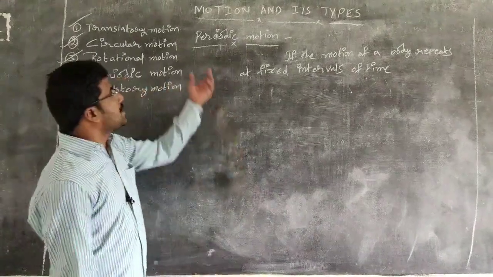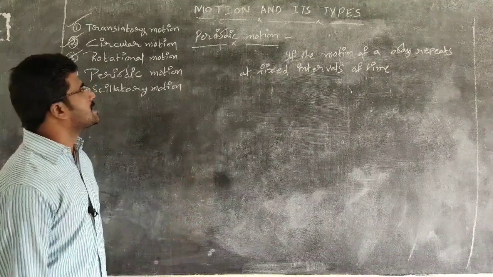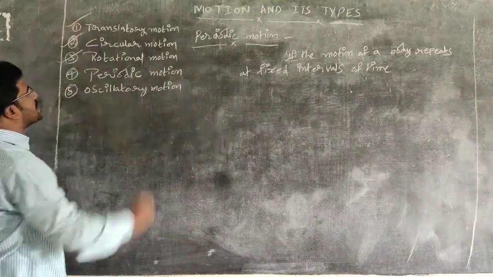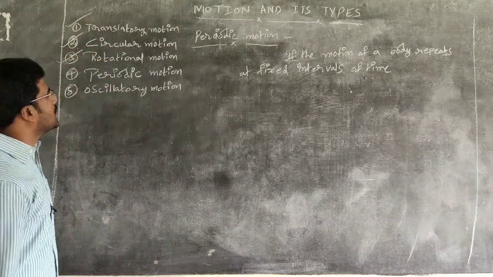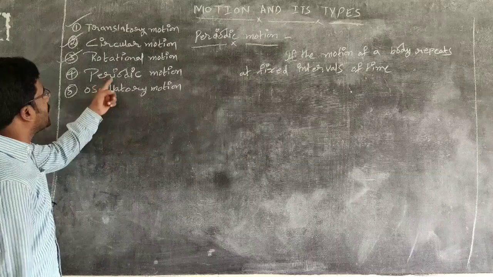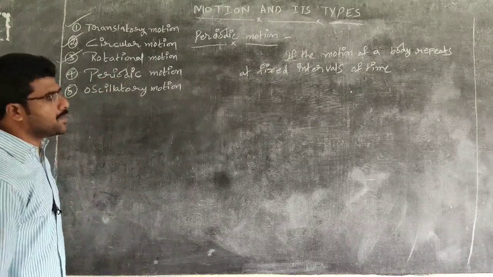In the last section, we started motion and its types. We discussed translatory motion, circular motion and rotational motion. In today's section of class, we are going to discuss periodic motion and oscillatory motion.